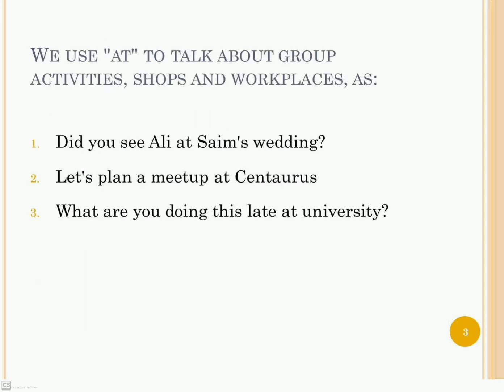We use at to talk about group activities, shops, and workplaces. For example, did you see Ali at Sam's wedding? Now this is the event or activity, and we are using here the preposition at. Let's plan a meetup at Centaurus. Again, you all know Centaurus is a place. And what are you doing this late at university? University comes under workplace, so we use at with activities, shops, and workplaces.